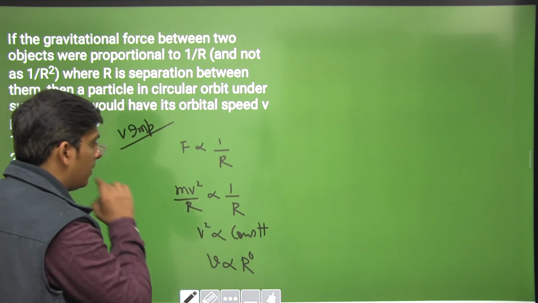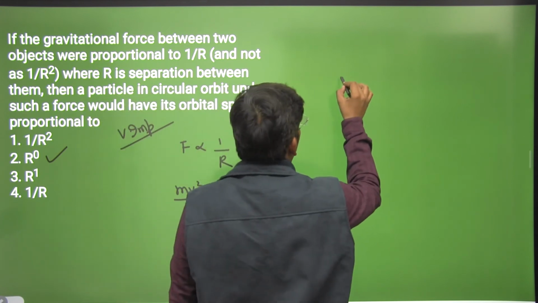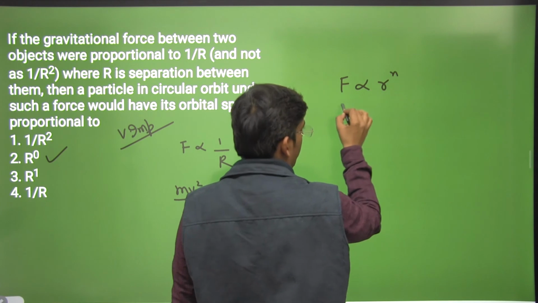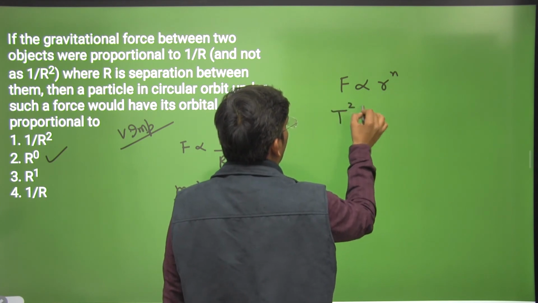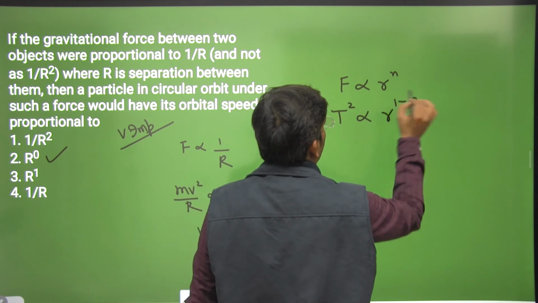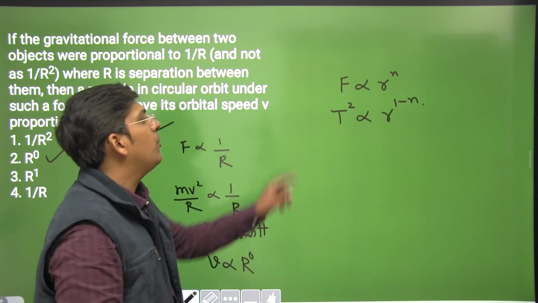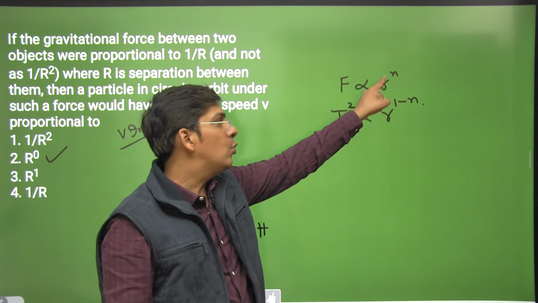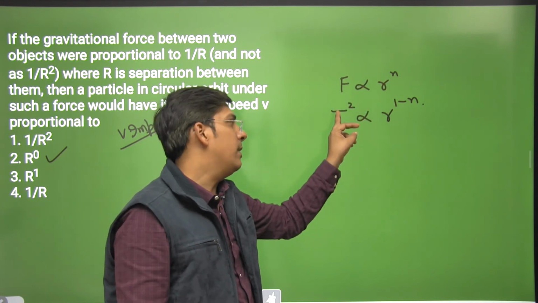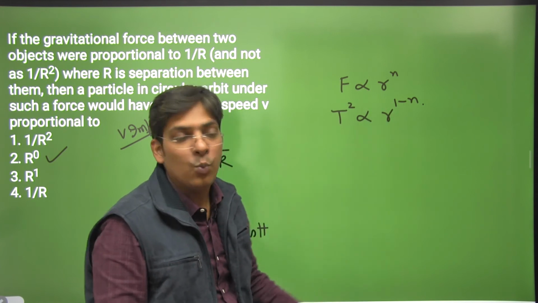Sometimes we are asked questions like, if force is proportional to r to the power n, then square of time period will be proportional to r to the power which? So it will be proportional to r to the power 1 minus n. Suppose you put the value of n to be minus 2, which is actually the case, force is inversely proportional to r square, then T square is proportional to r cube, true.